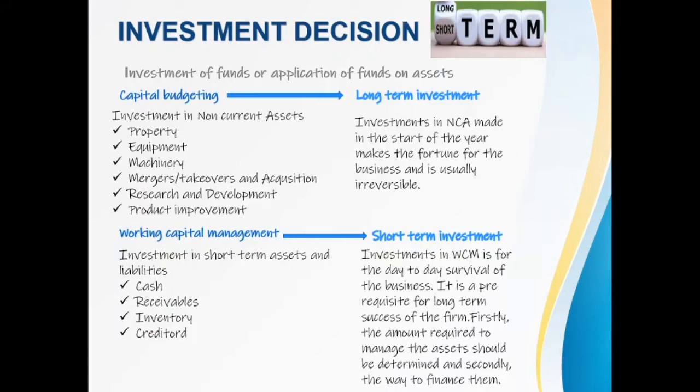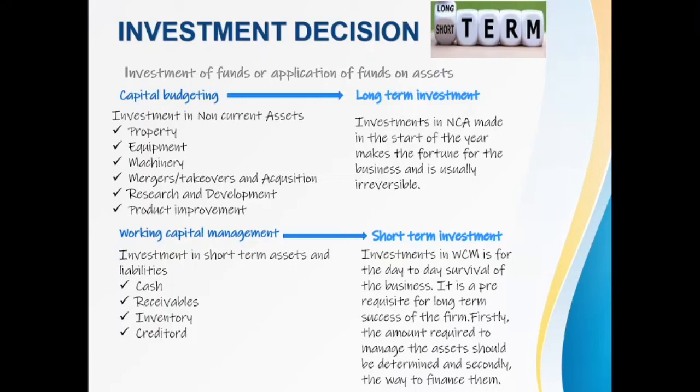So a firm should invest in short-term assets and liabilities. They should pay out their bills, and they should receive money from their receivables. That working capital rotation should go on. The rotation of working capital management should be precise for the business to survive, for it to be a going concern, right?